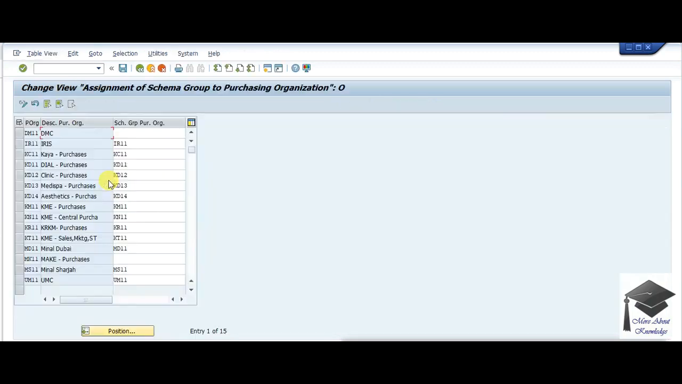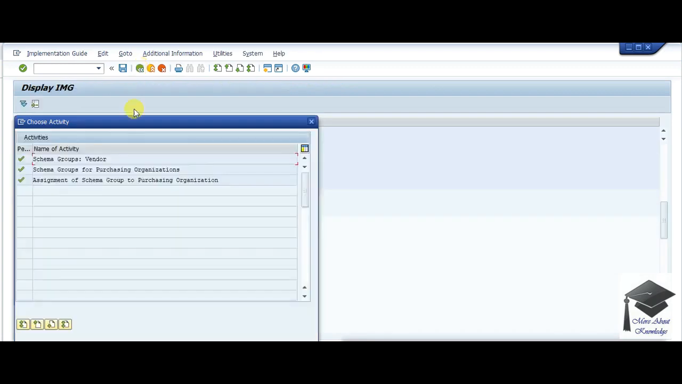Now I'll be assigning it to the schema group. So here is already KC11. So here you can use ZZ, because I'll be using KC11 as my purchase organization. So I have assigned it.